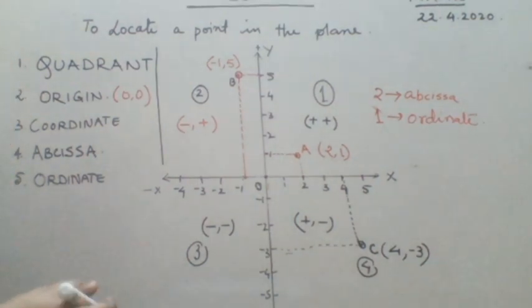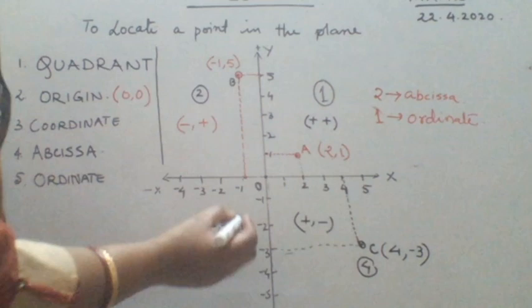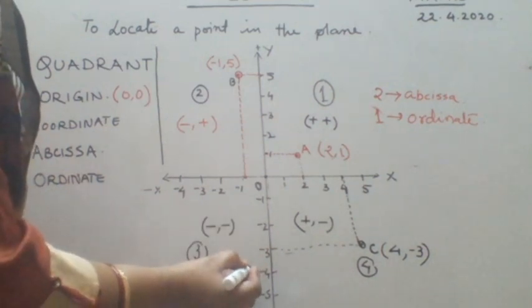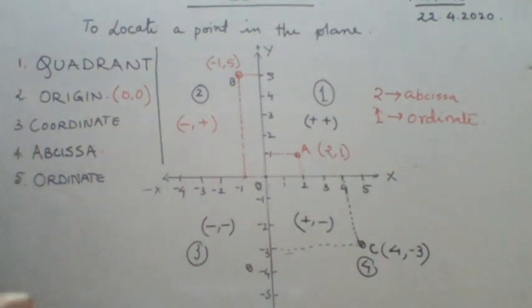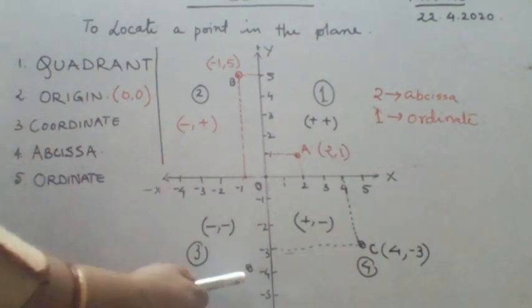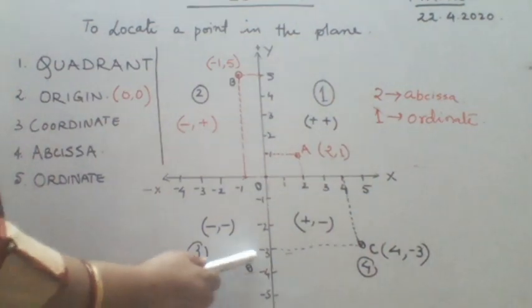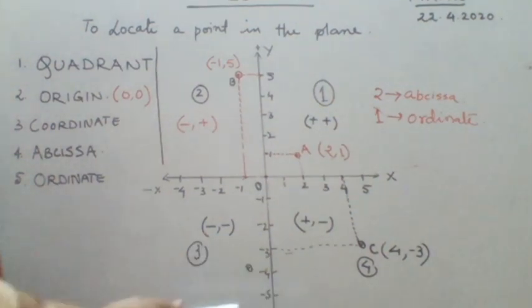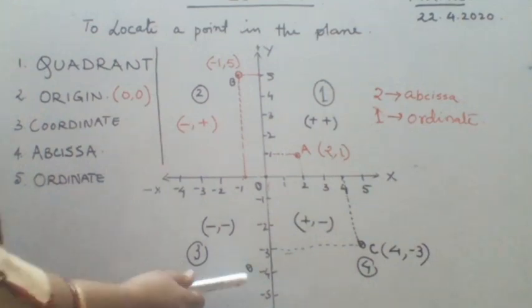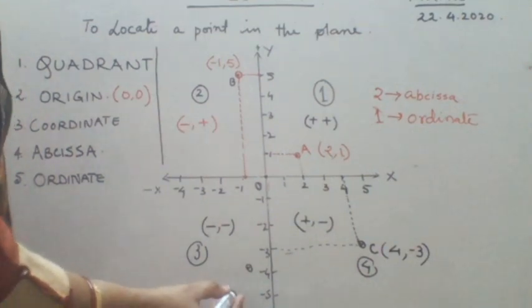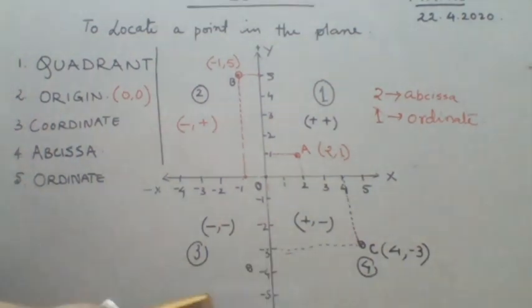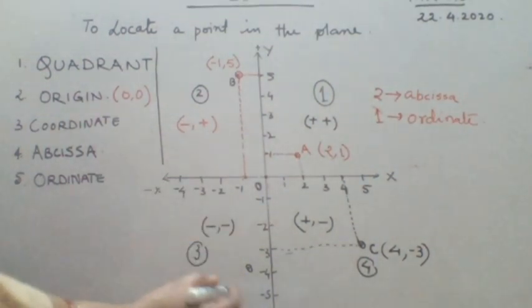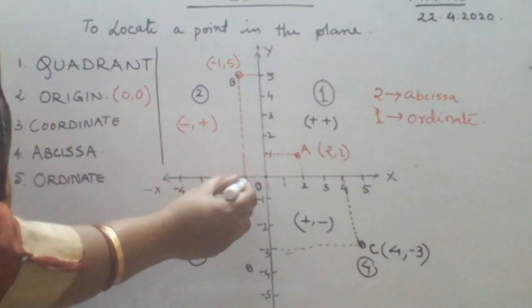Okay. Now if we take one point in this, say this point, I have told you how to mark the point. Put a small dot and then encircle it. In that way, the point is highlighted. When you encircle it, that gets highlighted and you can read the point. Otherwise, if you just simply put a point, then sometimes it is not visible at what particular point you have marked it. So that gets highlighted when we encircle it.